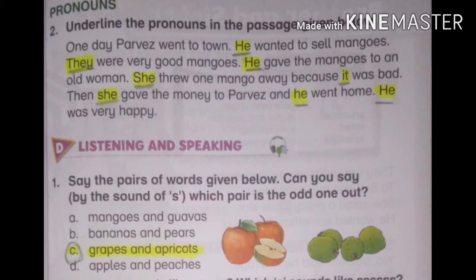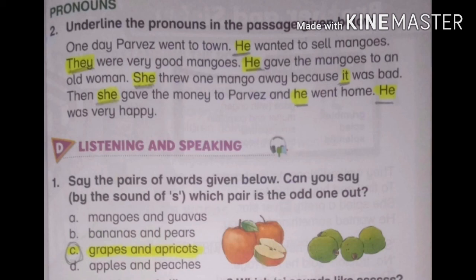Next, he wanted to sell mangoes. He is pronoun because in this sentence we use he instead of noun. That was Pervez and he is a pronoun. They were very good mangoes. They is pronoun. He gave the mangoes to an old woman.